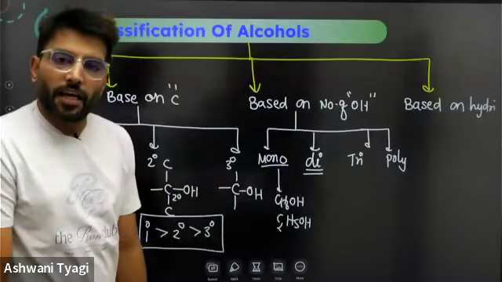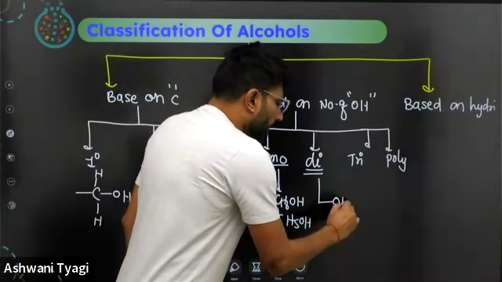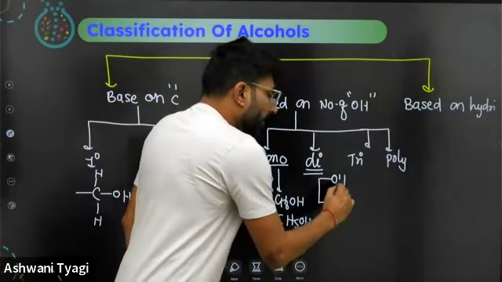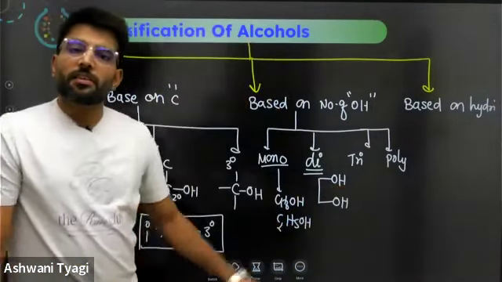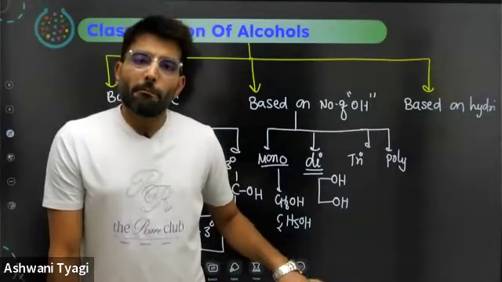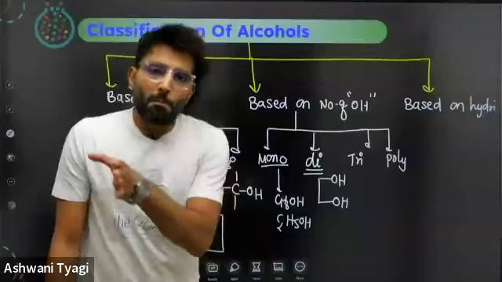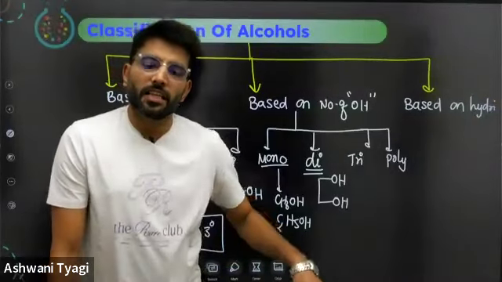In dihydric alcohols, there is one famous alcohol. In countries like Russia and Siberia, the temperature in winters normally ranges from -20 to -70 degrees Celsius.